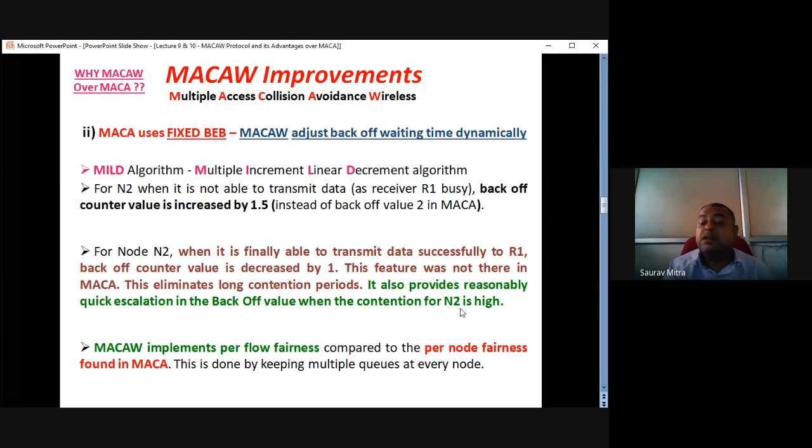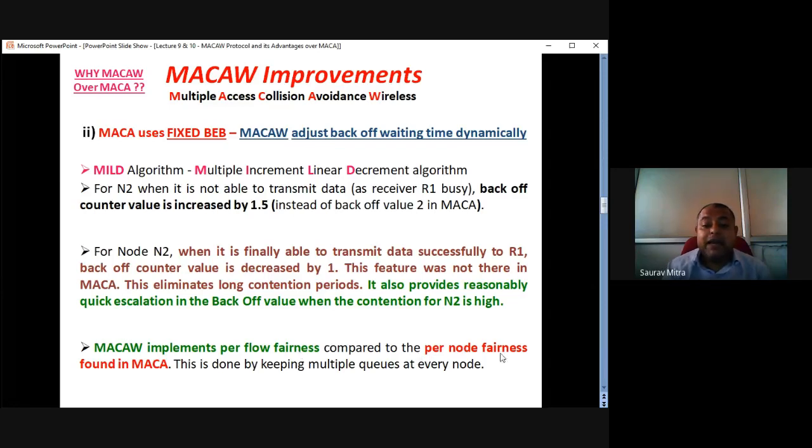And the more the contention of N2, so the more data stored in N2, the more bandwidth will be allocated to N2. So MACAW implements per flow fairness, a very important thing. That means between two links, if on one side there is a transmitter and on the other side there is a receiver, per flow means per link fairness. So if one link is very heavily loaded with data or information, that link will be given a huge amount of bandwidth. This is what MACAW is.